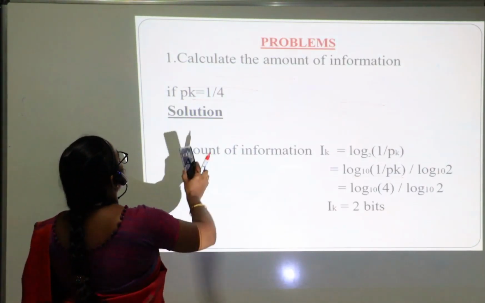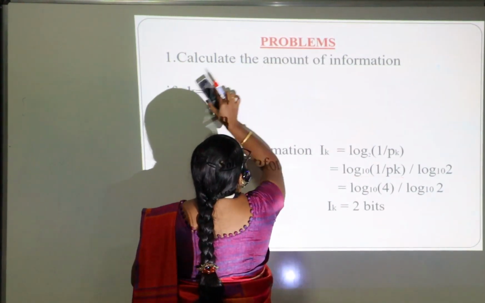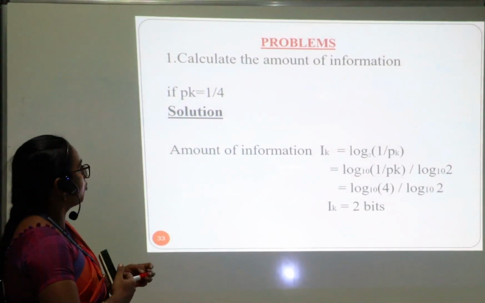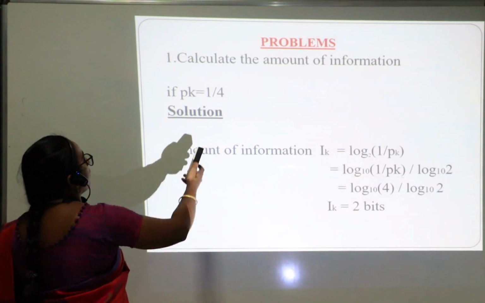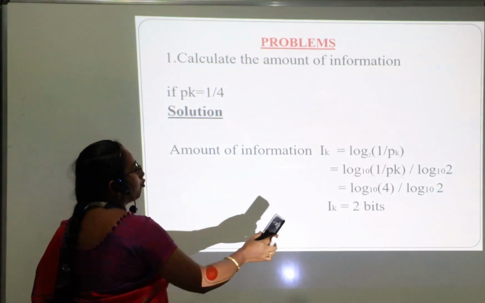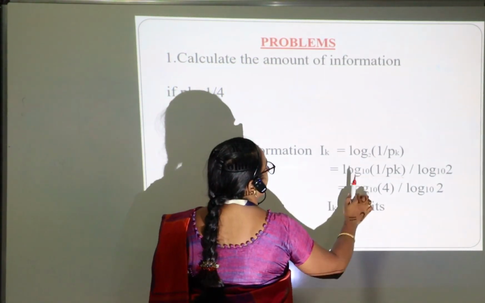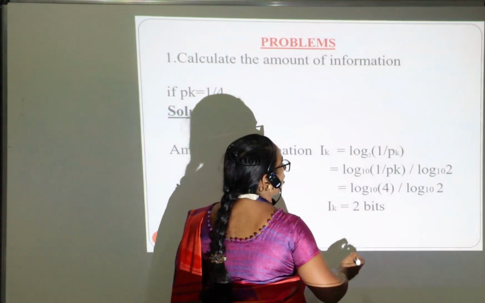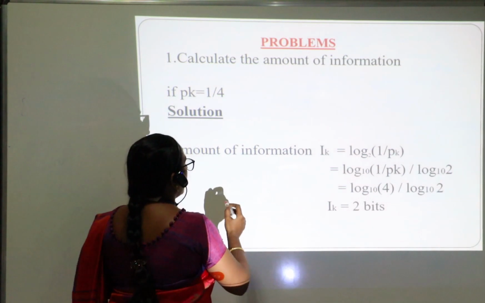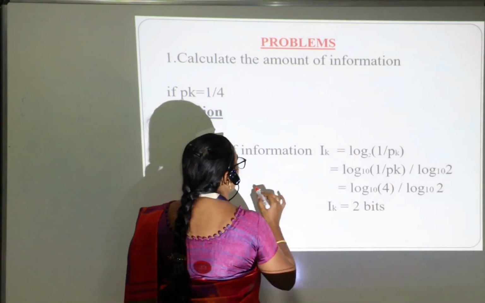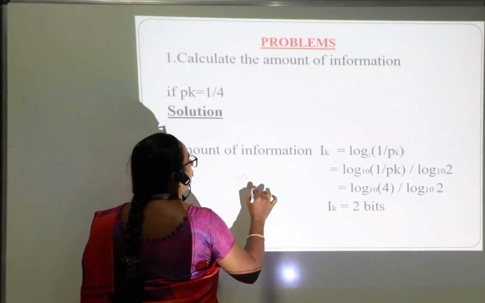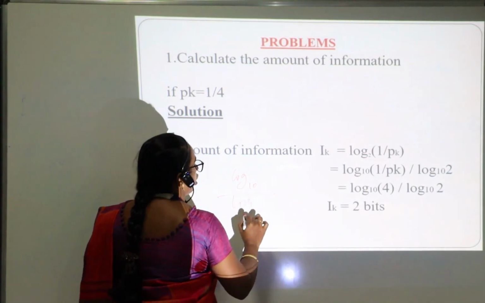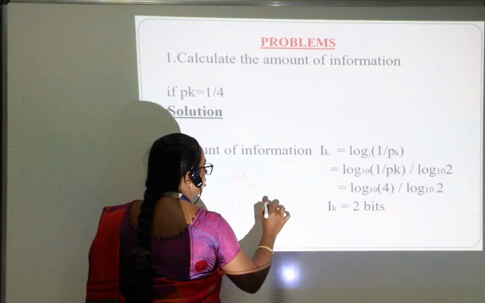Next one, we are going to see the problems. In the first, we are going to calculate the amount of information if the probability given is 1 by 4. We already know the formula log 2 of 1 by pk. Whenever we use a calculator, there will be only log base 10. For that, to convert into log base 2, we have to give log base 10 divided by log base 10 of 2.